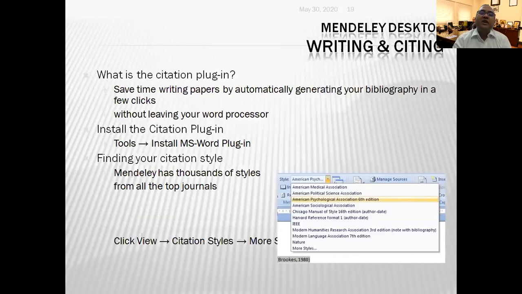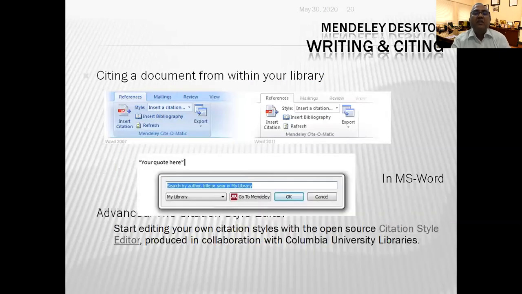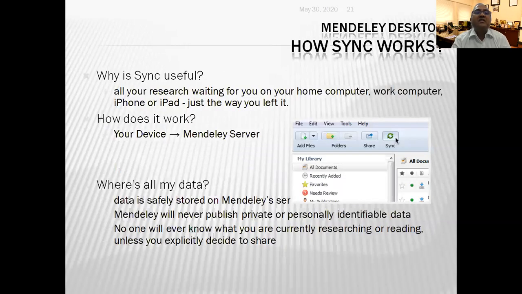You can put an auto add feature in that. When you are writing and citing, you have this citation plugin. So you install the citation plugin, install the MS Word plugin, and when you are using MS Word, this plugin will help you in writing and citing at the same time. This MS Word plugin looks like that. It does very good syncing with both the desktop version as well as with many other tools.